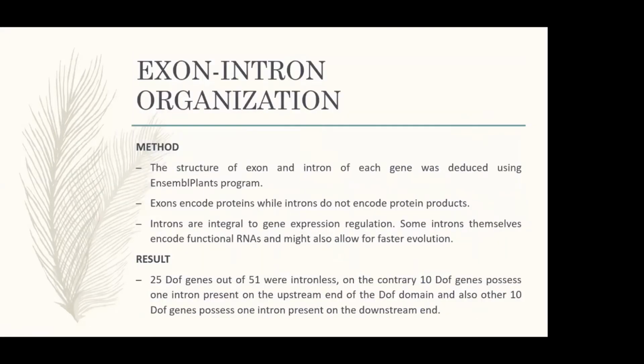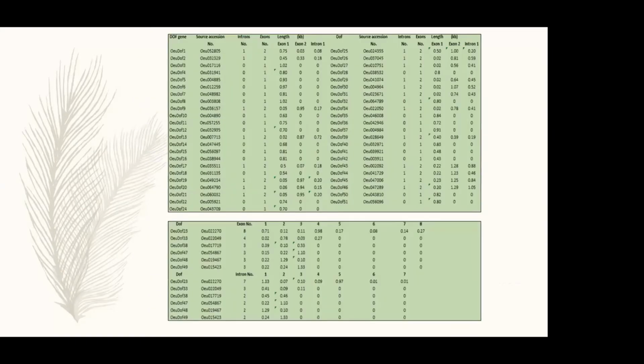Exon-intron organization. Exon-intron organization was found out using the Ensembl Plants program. Exons encode protein, while introns do not code protein, but introns are integral for gene expression. Introns themselves encode functional RNAs and might allow faster evolution. In the results, we found that 25 DOF genes out of 51 were intronless, and on the contrary, 10 DOF genes possess one intron at the upstream end, and another 10 DOF genes possess one intron at the downstream end.